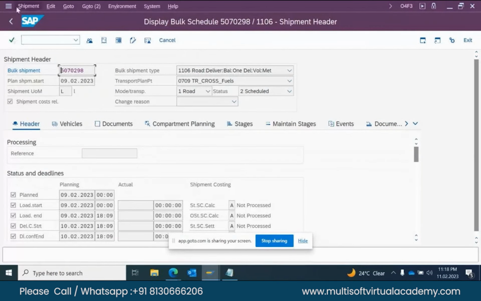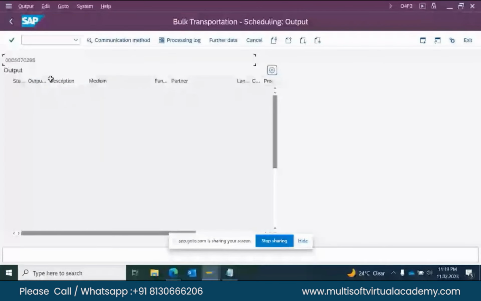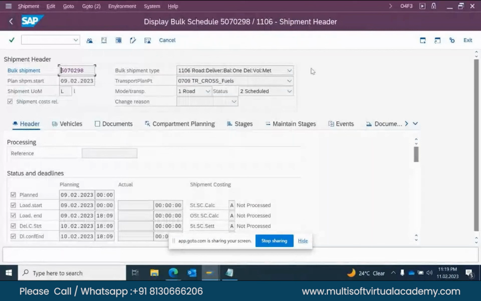And here we have the output type, header and so on. For example, from the interface we got that shipment. We get these shipment details through IDOC. This document reference refers to the shipment number. From a third party, they send a few details to SAP, and through SAP we get that IDOC. So this is the reference, only for tracking purposes.